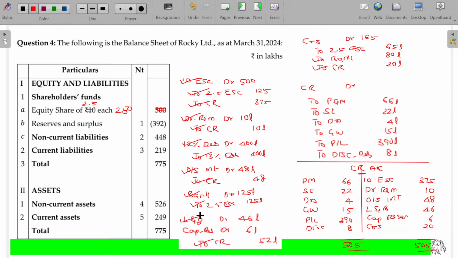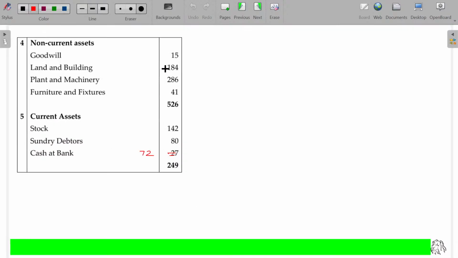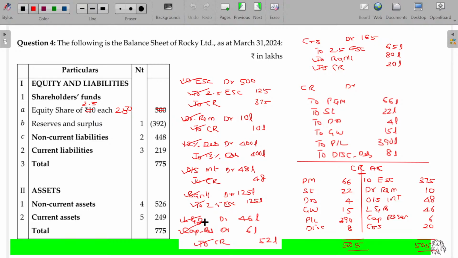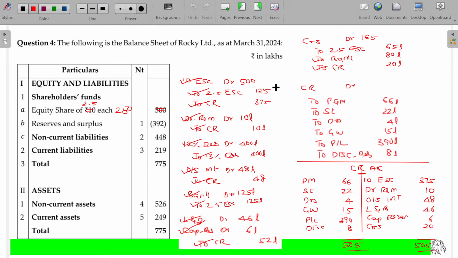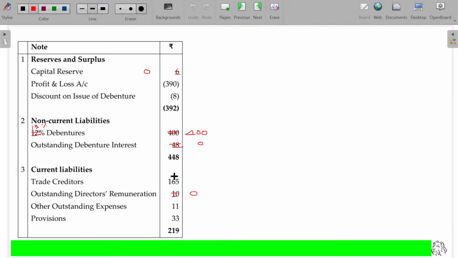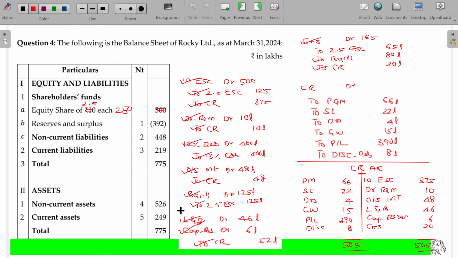Land and building now increased by 46 to 30. And then capital reserve is totally used. So hereafter we don't have capital reserve. This becomes 0. And then creditors totally scored out. Now we don't have creditors. Here is one more equity share capital 65. So you have to add that 65 with this 250. Then it should be 315.